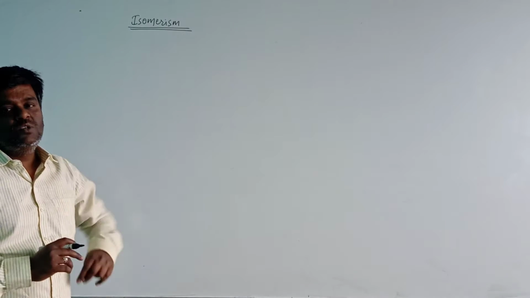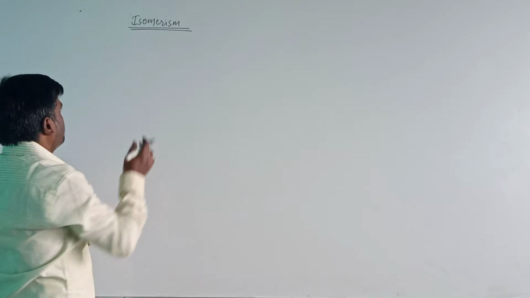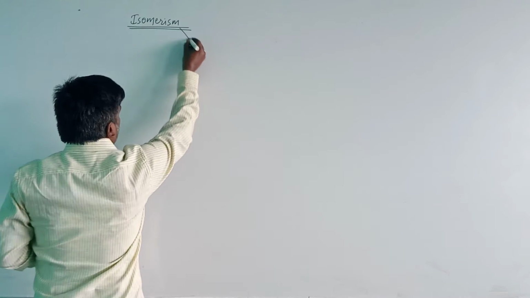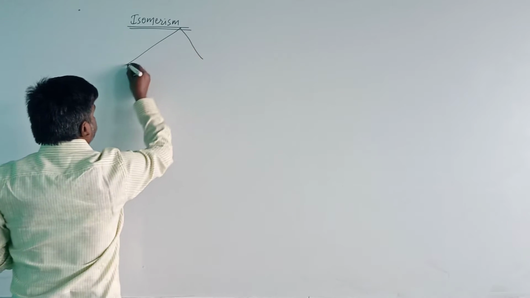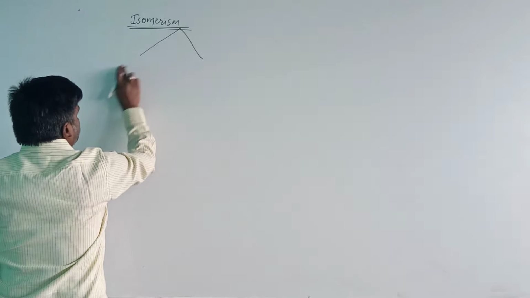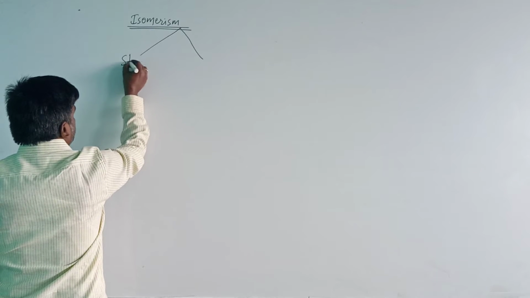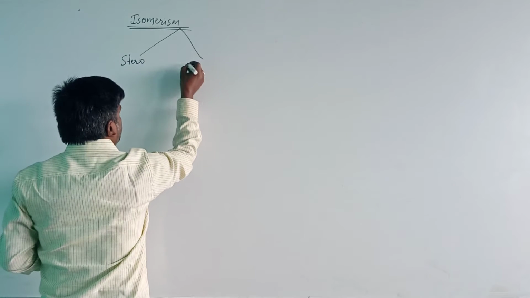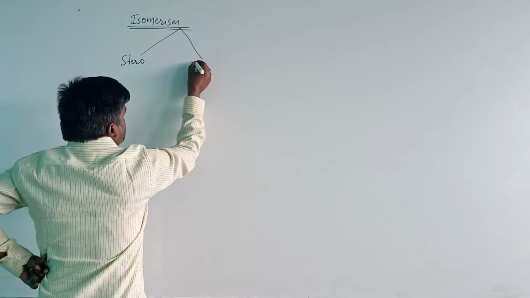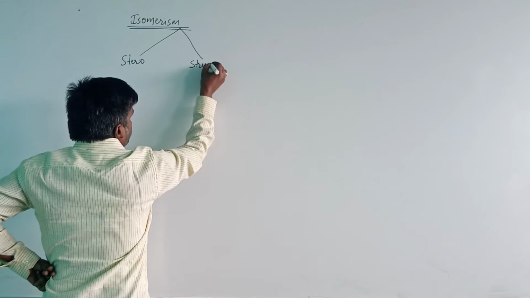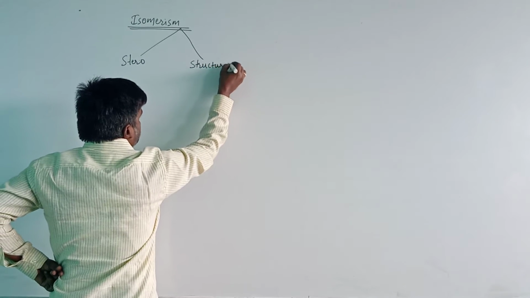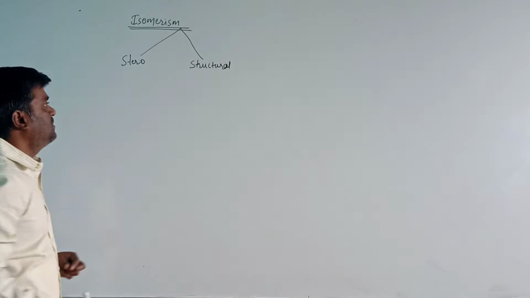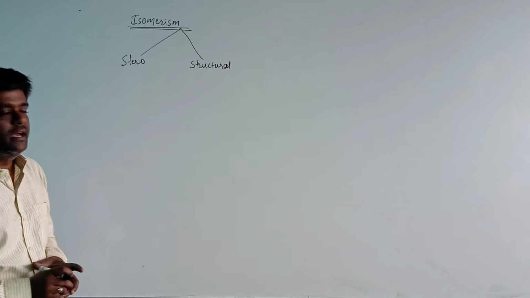Here, isomerism is mainly divided into two types. One is stereoisomerism, and the second one is structural isomerism.